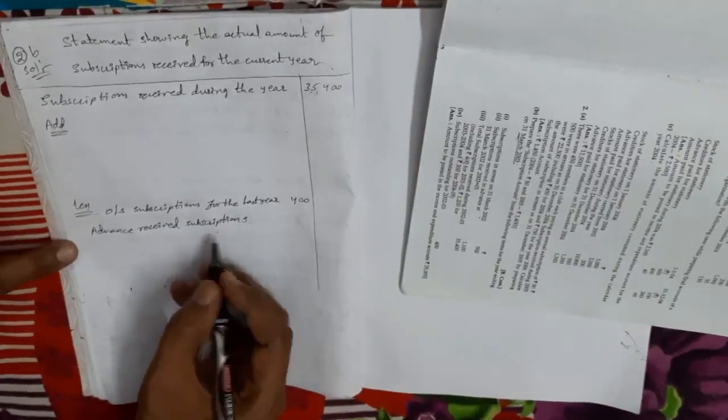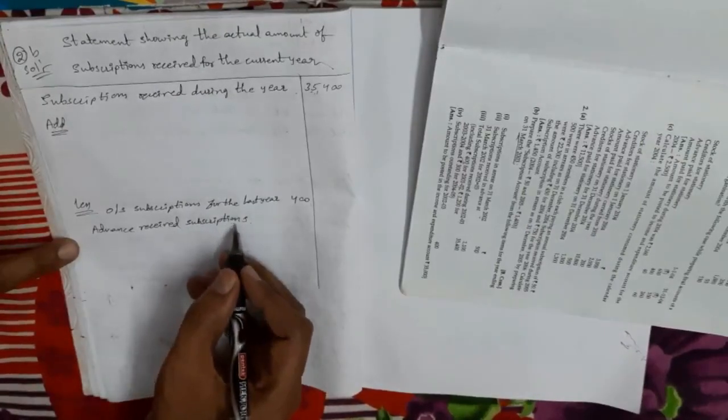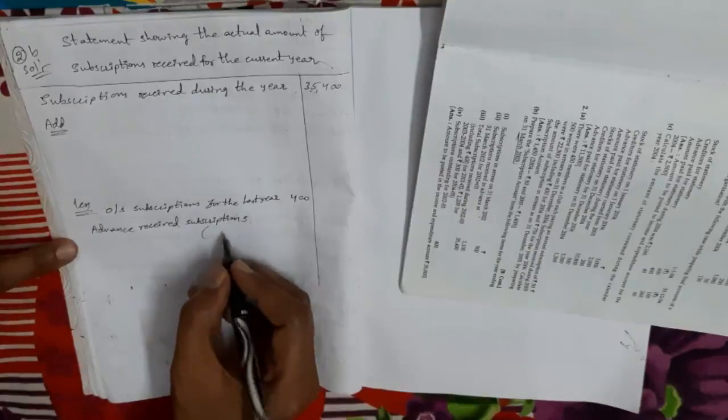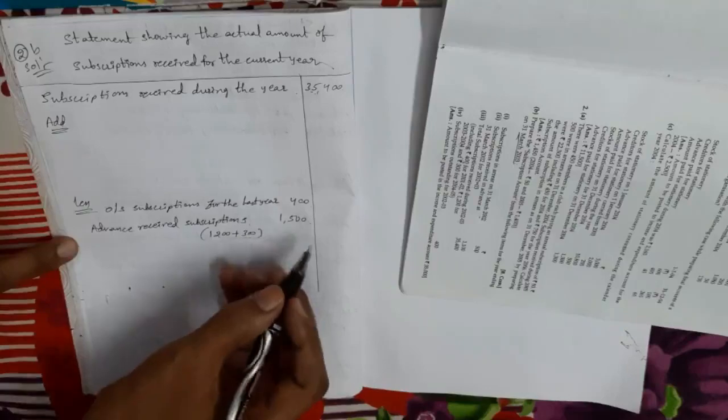The minus is called advance received subscriptions, current year advance received subscriptions, which means next year's only. So we have to minus total 1200 plus 300, both related to next year's only. So 1500 minus.